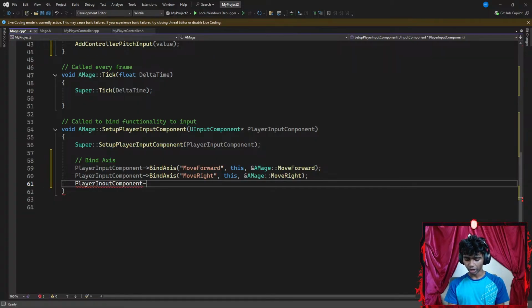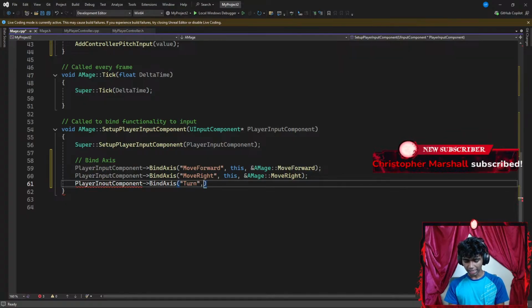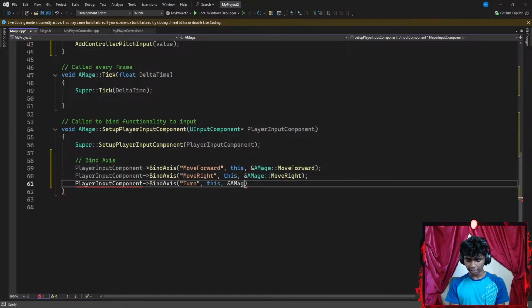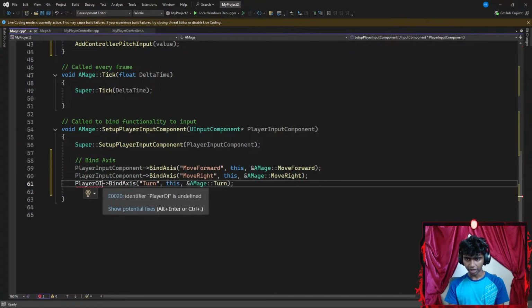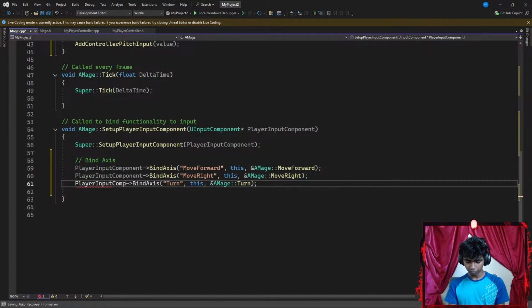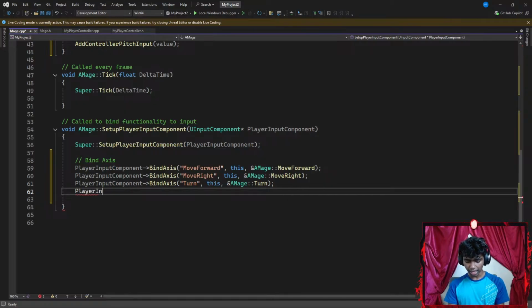Then I'm going to go with another player input component, which is going to be pointing towards the bind axis function. Let's say I want this to be the turn method. I want to apply this on this, and then I'm going to give the memory address from my mage. I want to get my turn function, ending with a semicolon. And then maybe I want to fix my player input component spelling. Alright guys, let's go with something like player input component. Okay, perfect.